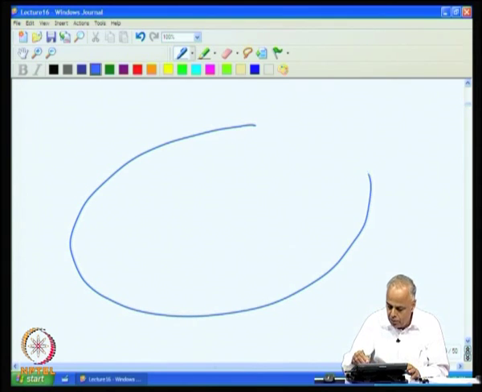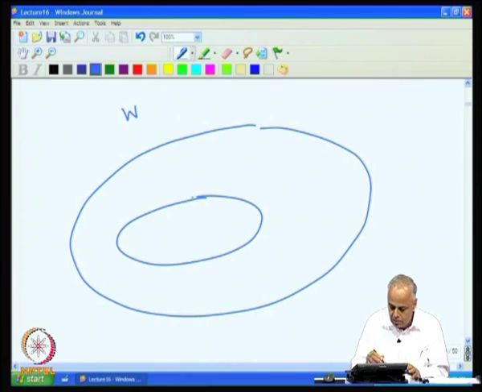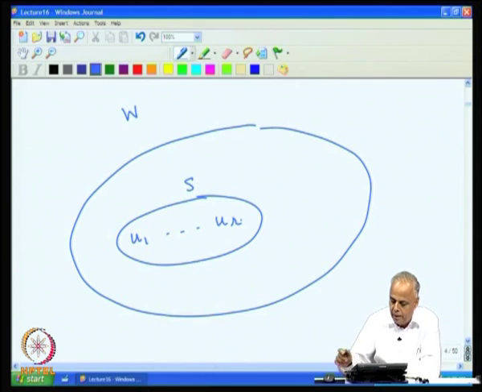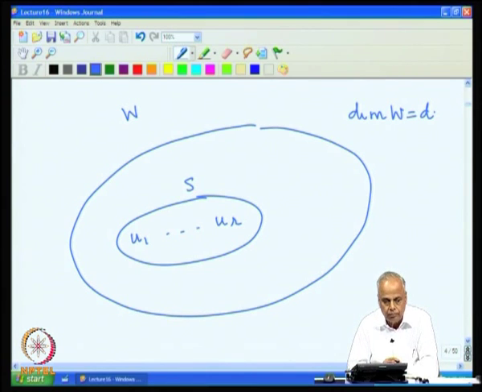So, here is W and here is S and there are R vectors in this and they are all linearly independent, and the dimension of W we have taken to be D.